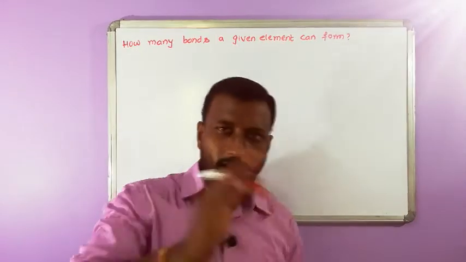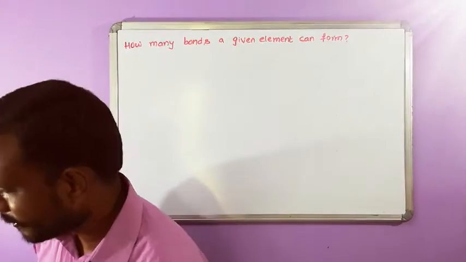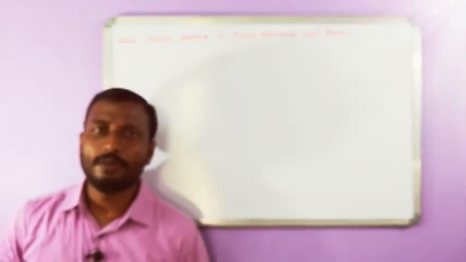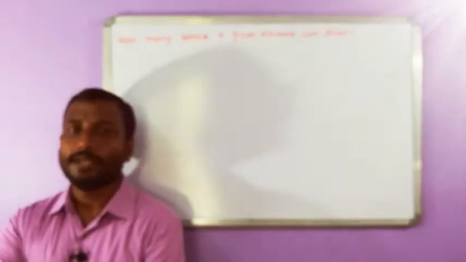First of all, why are atoms forming bonds? Remember, atoms are forming bonds to get stability.